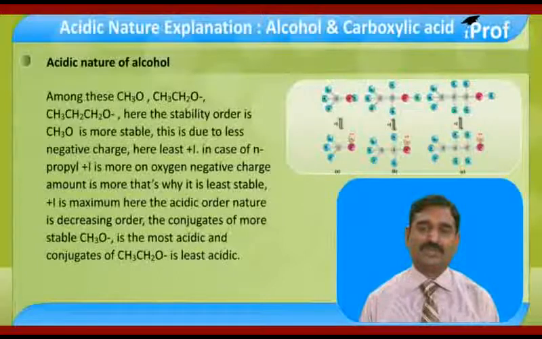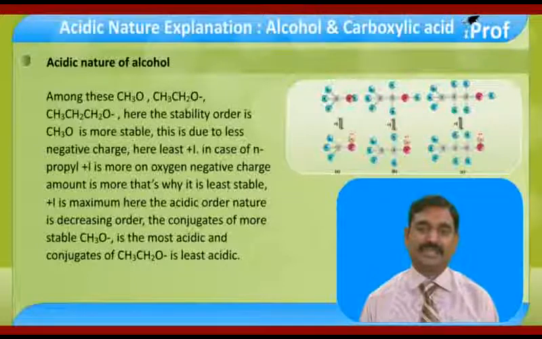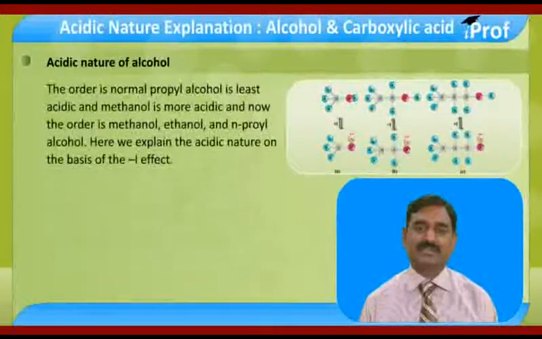In the case of normal propyl, plus I is more, so the negative charge on oxygen is more, that's why this is least stable, as plus I is maximum here. In decreasing acidic order, the conjugate of the most stable, CH3OH, is most acidic, and CH3CH2CH2OH is least acidic.